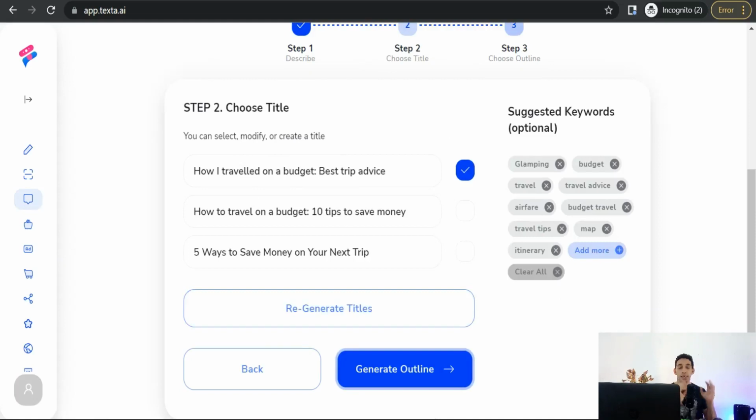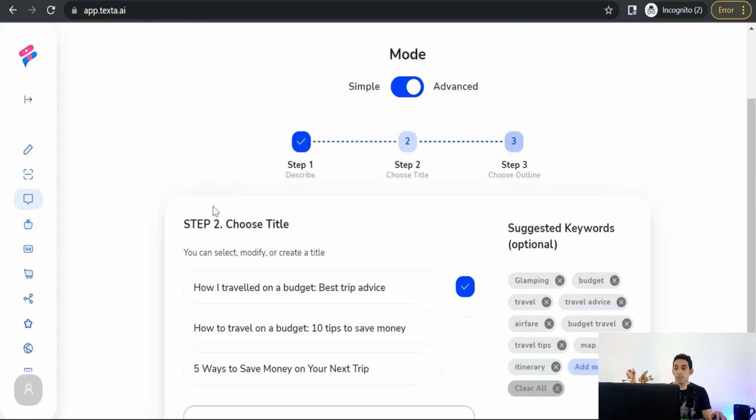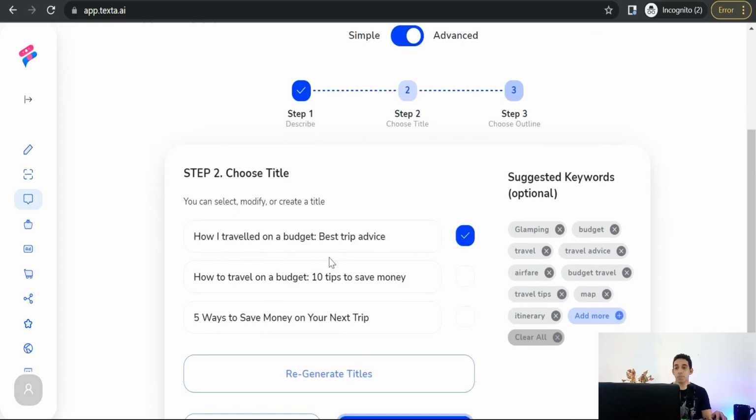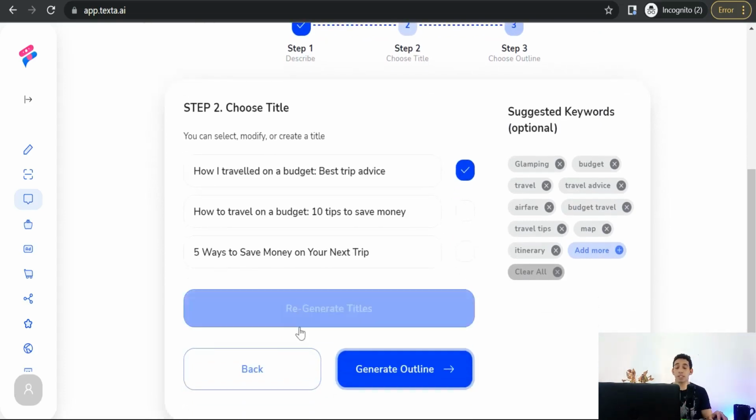And here you'll find some amazing clickbait titles like this one. As you see, how I traveled on a budget, best trip advice, how to travel on a budget, 10 tips to save money, 5 ways to save money on your next trip, and so on and so forth. So you can generate title.